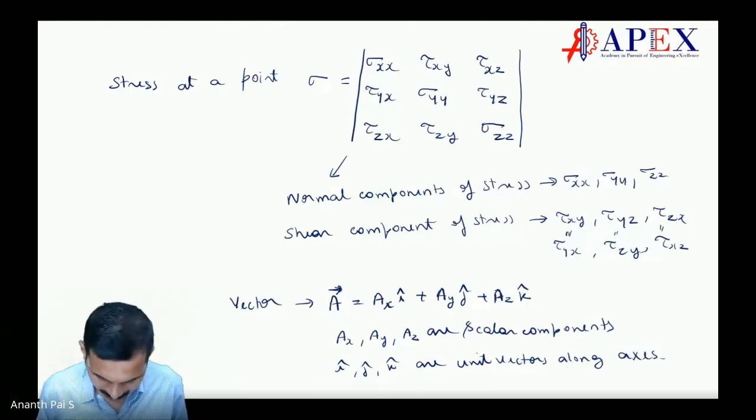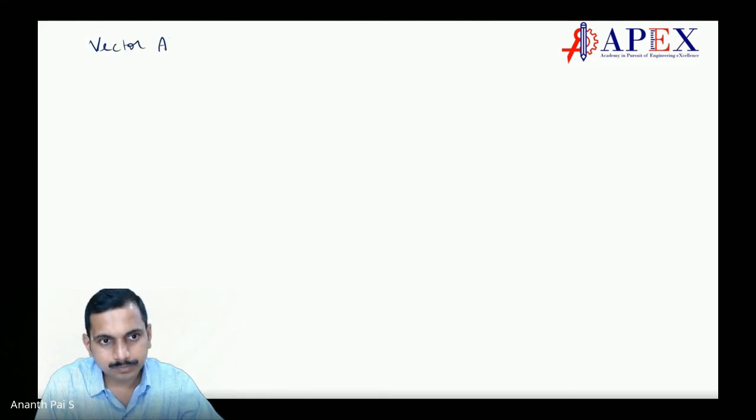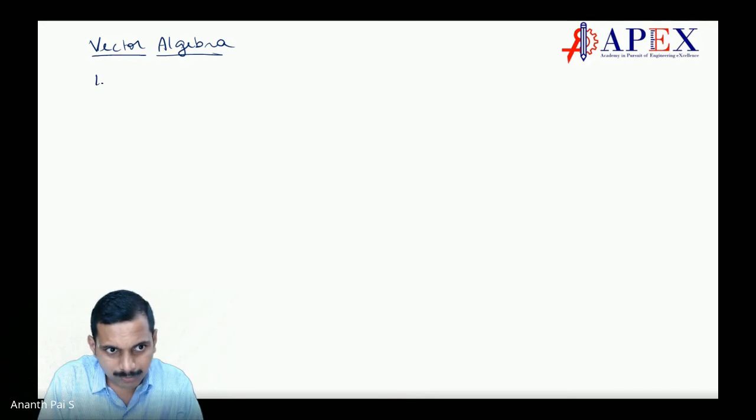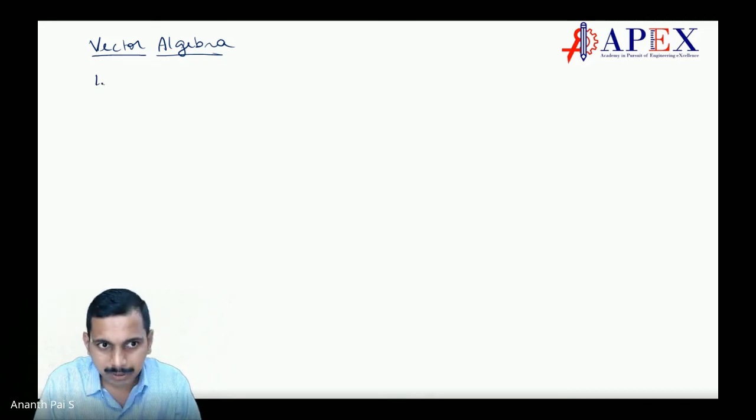Next we will see, let us go with vector algebra. So when you consider vector algebra, the first thing that happens is multiplication.